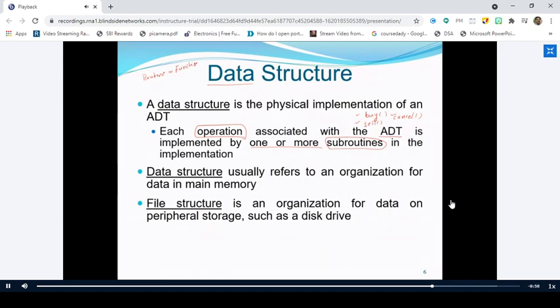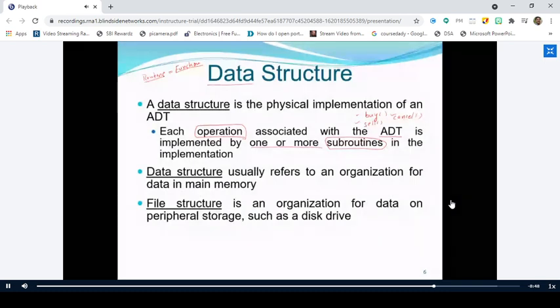Some programming languages make use of the terminology function: to implement a task, you write a function. Similarly, some other programming languages make use of the terminology routine. Don't go into the actual meaning of this routine. Routines are nothing but functions. Some programming languages call it functions, some call it routines.